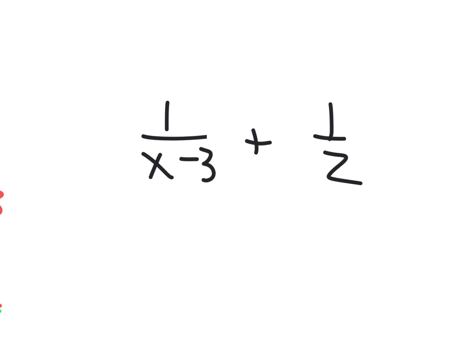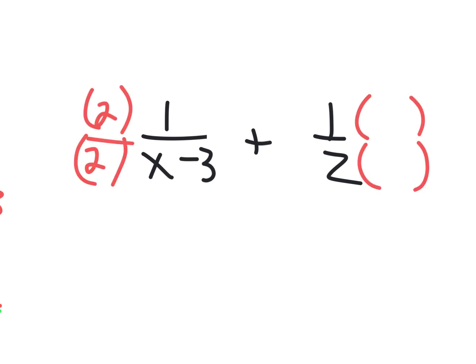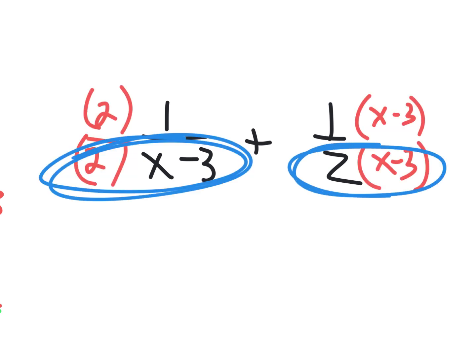Denominator. Good. To get a common denominator, you multiply by the other denominator. So you go here and multiply by the other denominator, which is 2. And here you multiply by the other denominator, which is x minus 3. And do you see that we have the same denominator now?